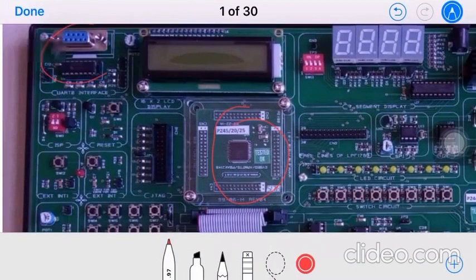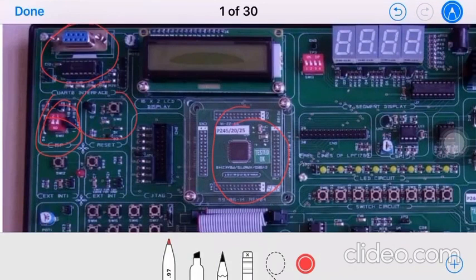Okay, so here we have this ISP, in-system programming. So this red switch is provided. If the switch is on, then only we will be able to dump the code into it. If this particular switch is off, we will not be able to dump the code into the kit. So that switch always has to be on. Now beside that a reset circuit is provided, so a push button is provided. With that we can reset our microcontroller.